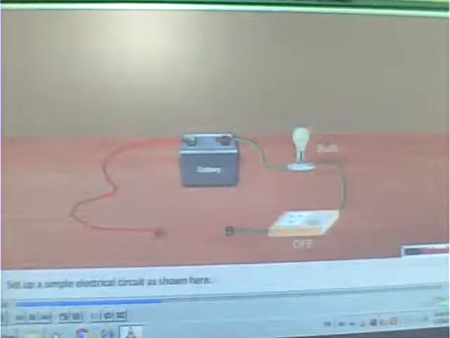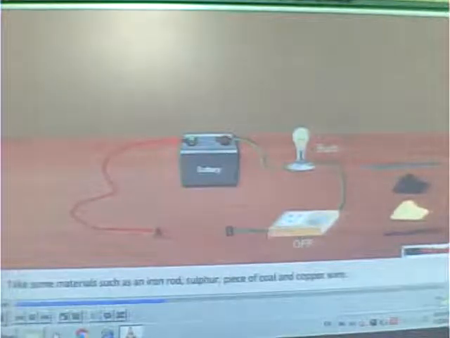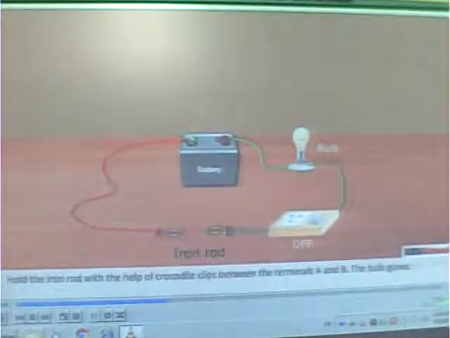Electrical conductivity of materials. Let us do an activity to demonstrate electrical conductivity of materials. Set up a simple electrical circuit as shown here. Take some materials such as an iron rod, sulfur, piece of coal, and copper wire. Hold the iron rod with the help of crocodile clips between the terminals A and B. The bulb glows.